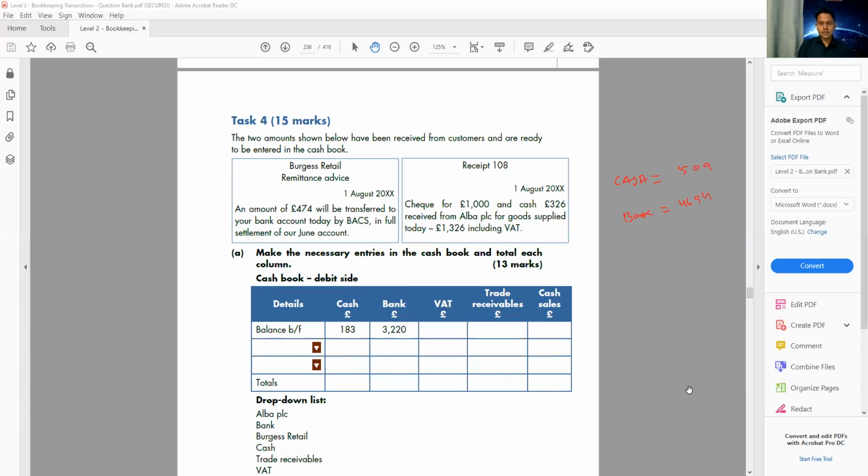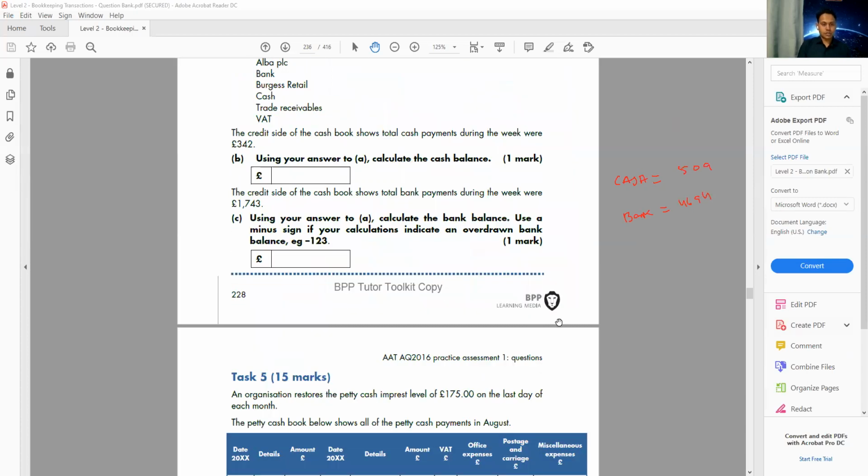Okay, so let's move on to the next question. The next point says the credit side of the cash book shows total cash payment during the week is 342. So on the debit side of our cash book we have 509, and on the credit side we make a payment of 342. The question here is how much cash is left? Calculate the cash balance.